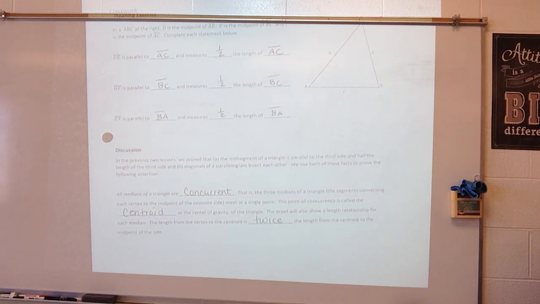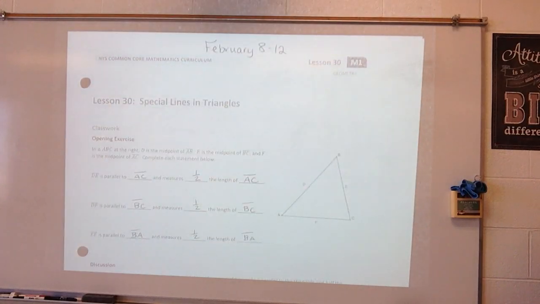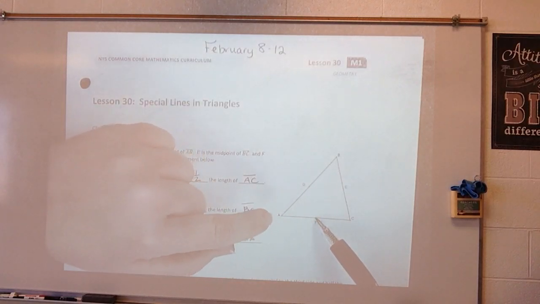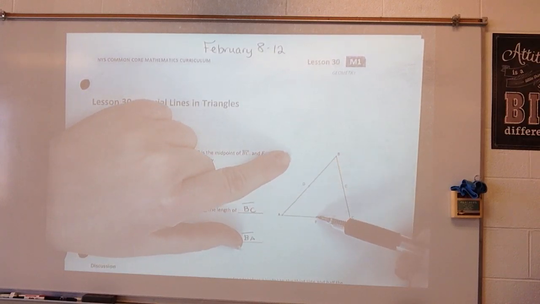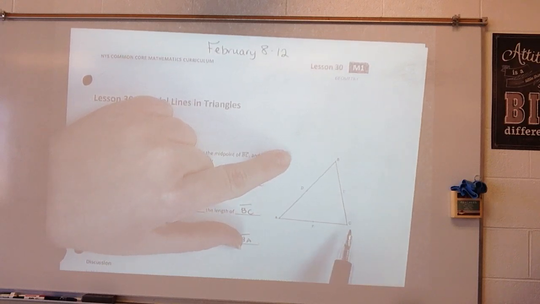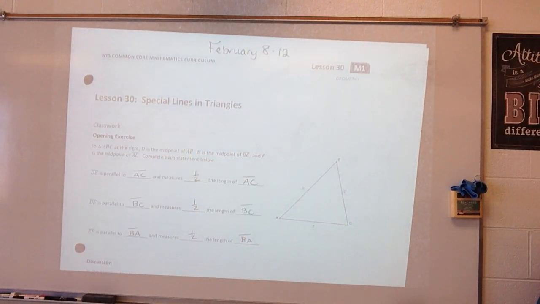Okay, so let's kind of talk about, I'm just going to use this figure here. So what this is telling me is that all medians will meet at one point. A median takes a midpoint and connects it to the opposite vertex. So like I would draw a line from B to F, and from A to E, and from C to D. And when you do that, you're going to see that they all meet at one particular point.